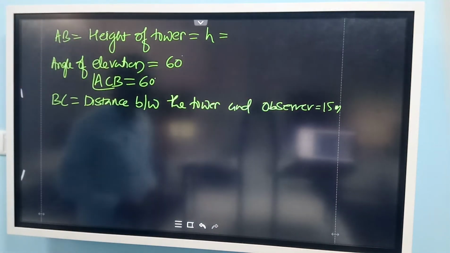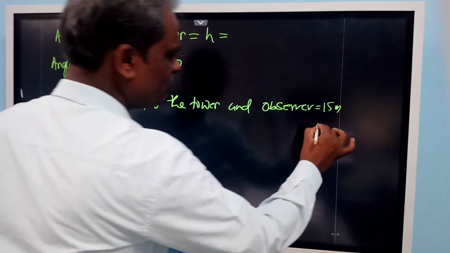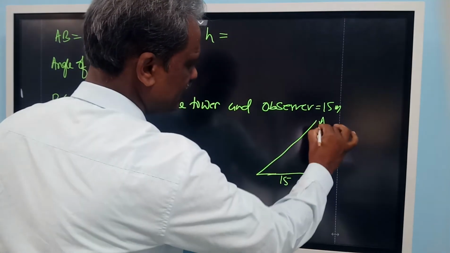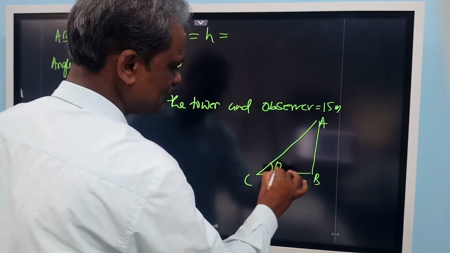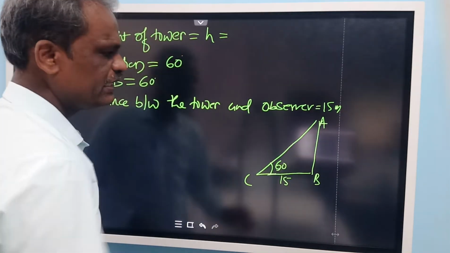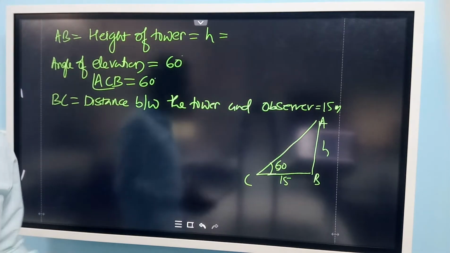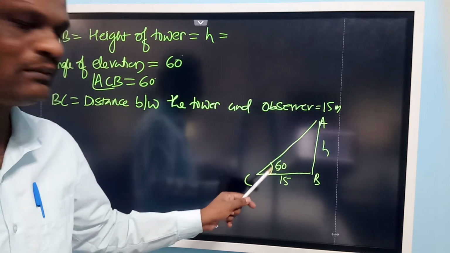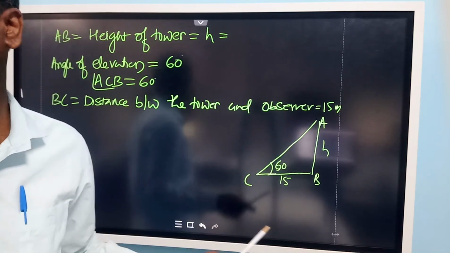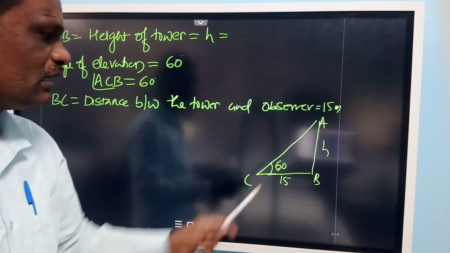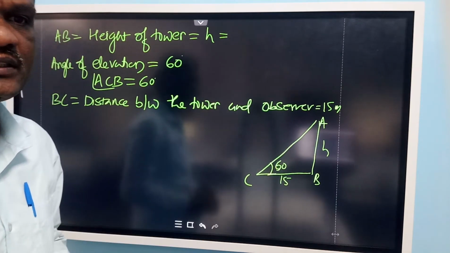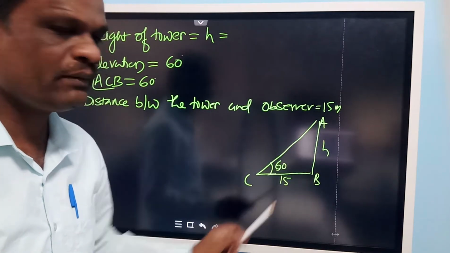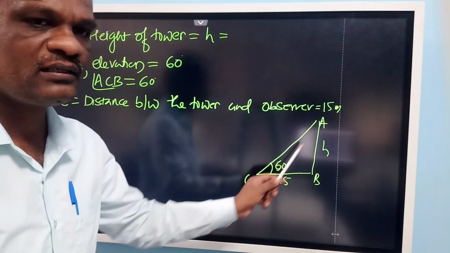Now you can draw a triangle like this. So this is 15 meters, this is A, B, C, this angle is theta, that is 60 degrees. We need to find out this height. So we have an angle here, 60 degrees, and we need to find AB, and we have the length BC. You find a trigonometric ratio which connects AB and BC with reference to this 60 degree angle. Which trigonometric ratio can be applied here?